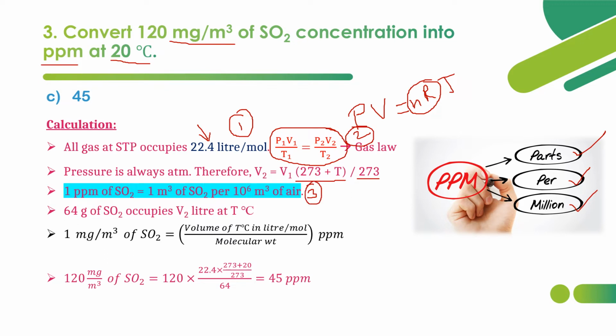So three concepts together we have to know, so that we can get this formula, or get this idea to find what is 1 milligram per meter cube, and that will be converted into ppm. This is the basic idea behind this simple problem. It looks simple, but there are three concepts behind it. Now let's move on to the fourth question.